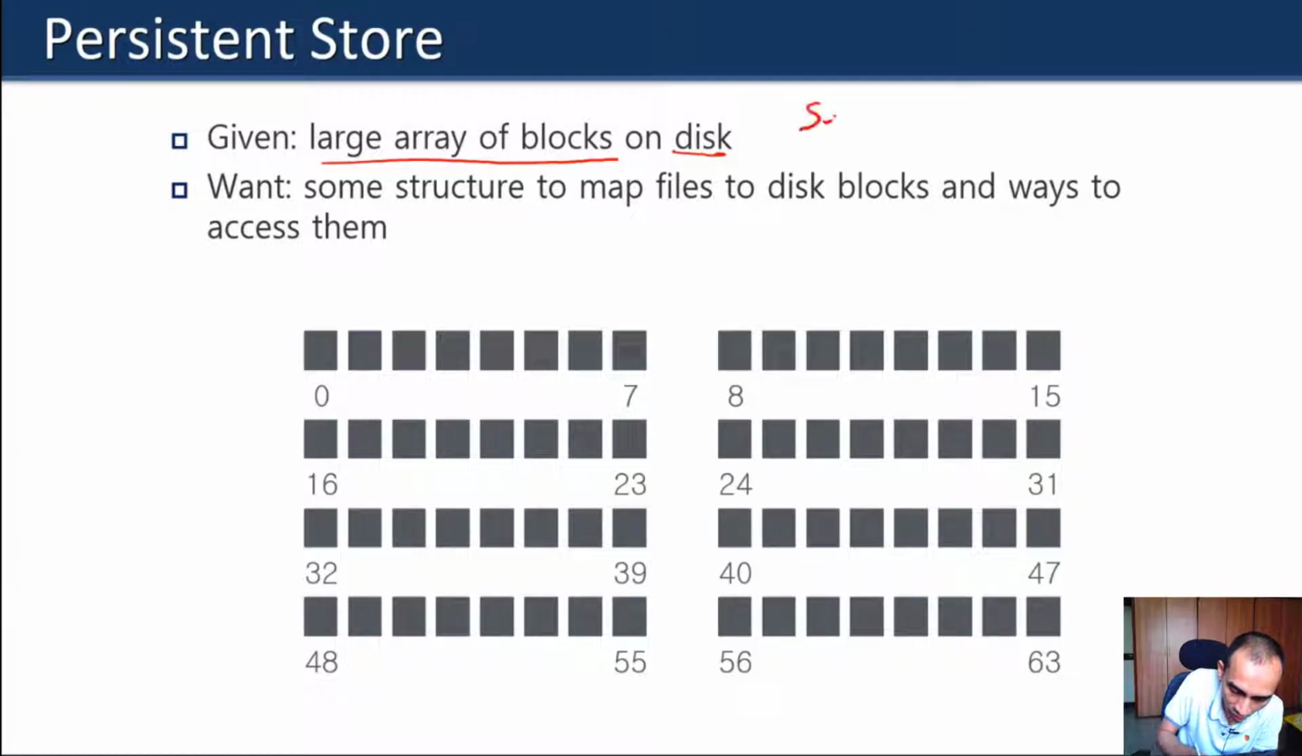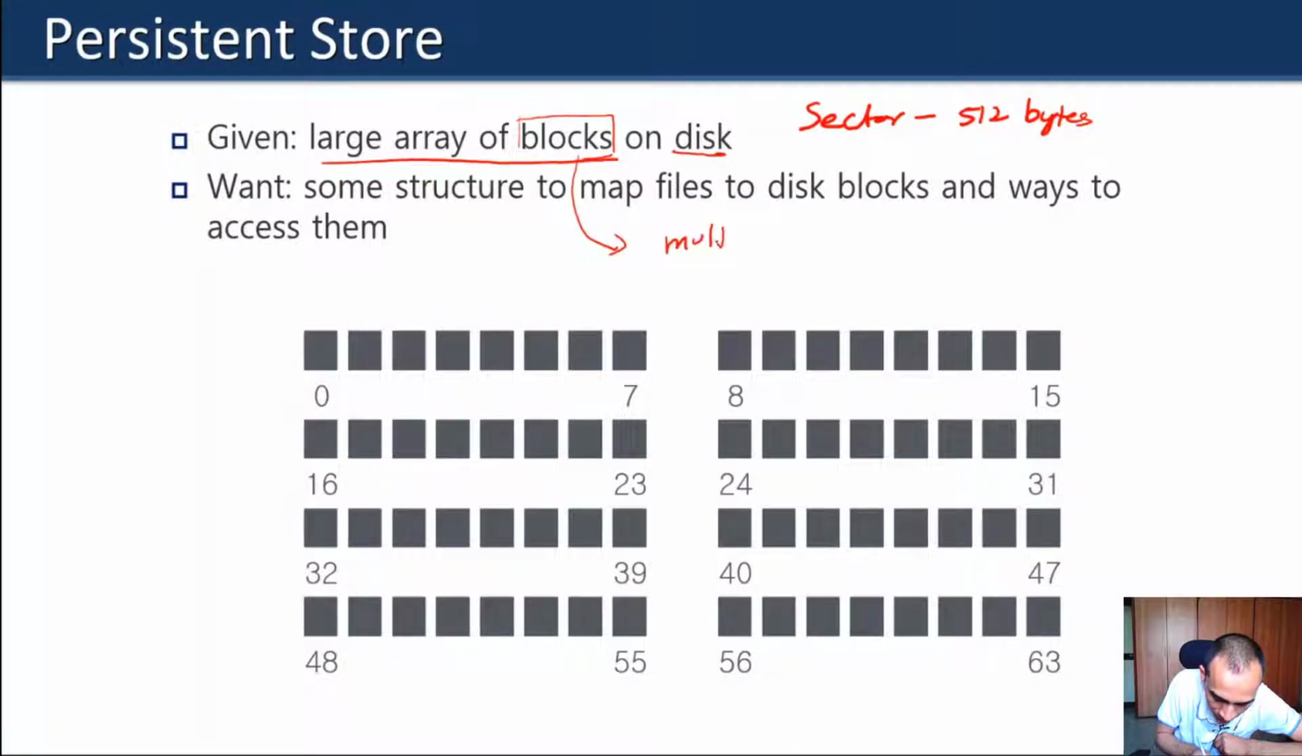Normally a sector is 512 bytes, and the hard disk manufacturer guarantees that whenever you do a read or write, you have to minimally read one sector. So one sector is the smallest unit that you can read or write from the disk. But normally when we create a file, instead of working with sectors, the file system works with blocks. And a block is basically some multiple of sectors.